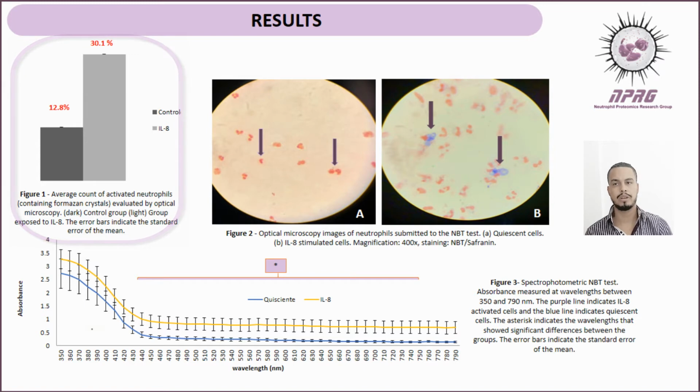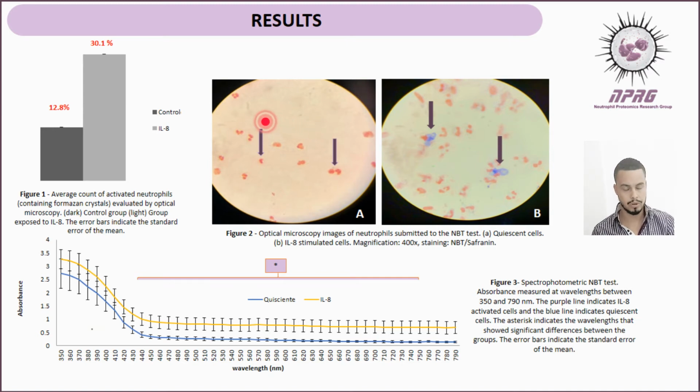The crystals are more intense and mostly localized close to the cell membrane of neutrophils stimulated by IL-8, while few control cells show a low intensity activation close to the cell nucleus. Spectrometry analysis confirmed the results observed by microscope between the groups, P less than 0.05.